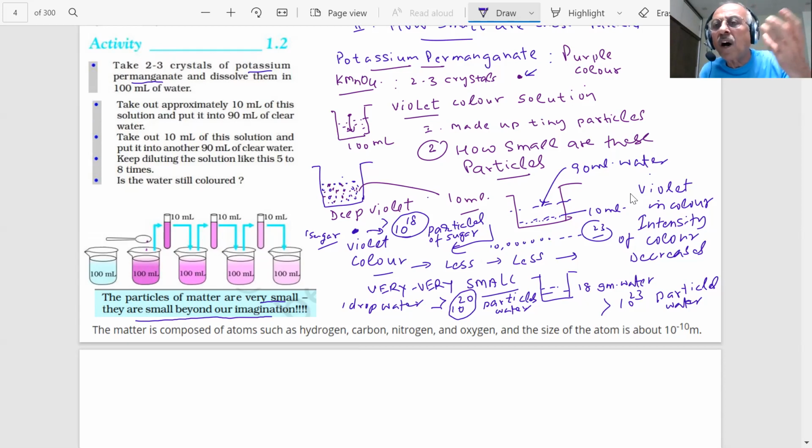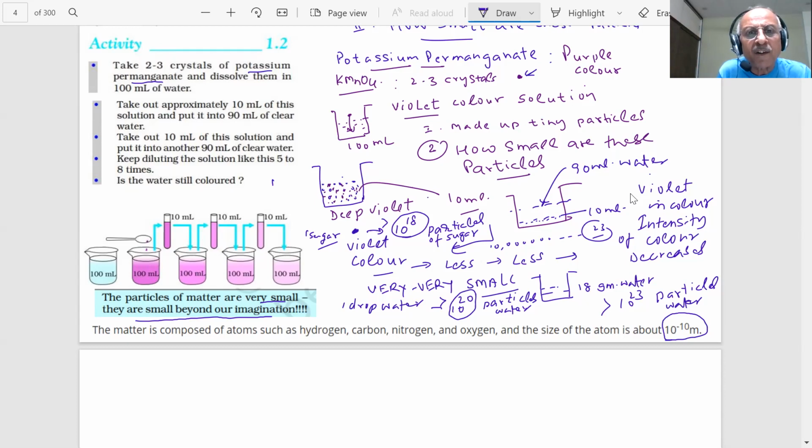You have heard about them: hydrogen, nitrogen, oxygen. These atoms are of different sizes, and the size of an atom could be around 10 minus 10 meter. What is a 10 minus 10 meter size of the atom? What is 1 meter? You have seen 1 meter. Have you seen 0.1 meter? I'm talking of 10 minus 10 meter, students.